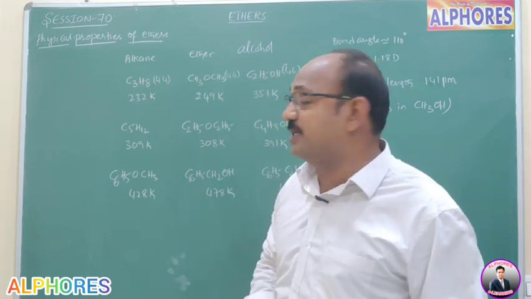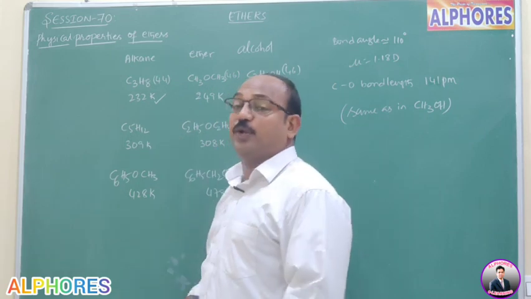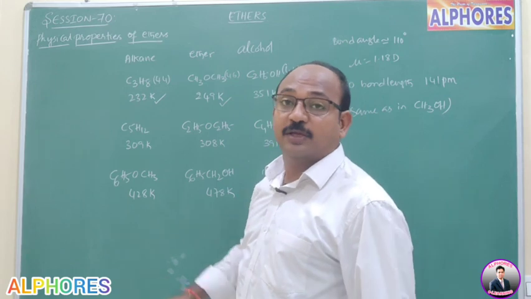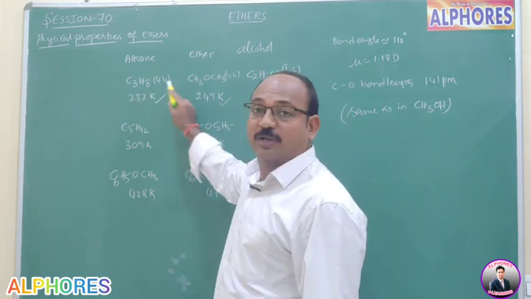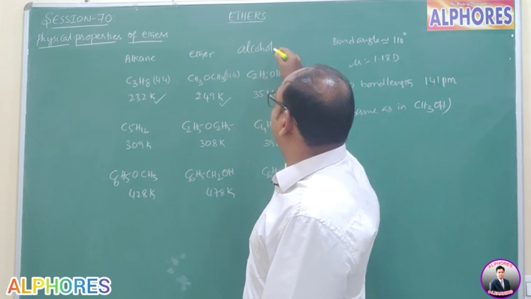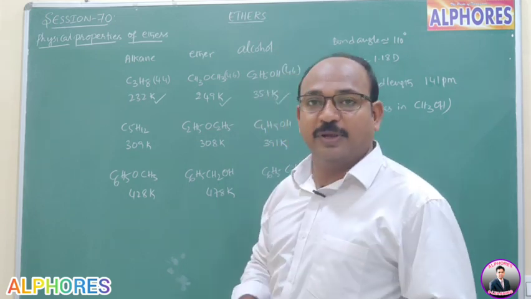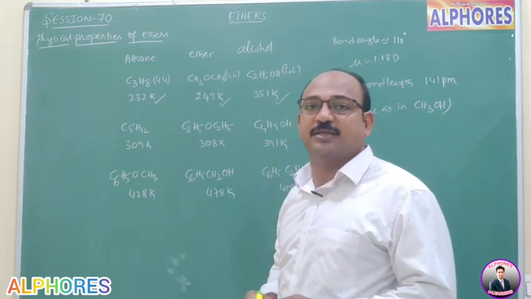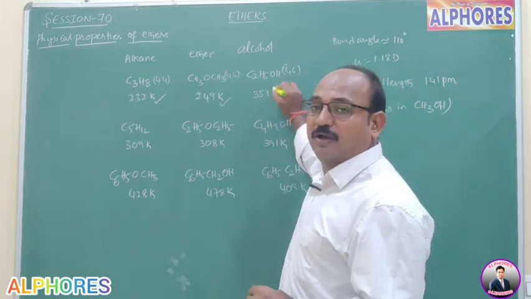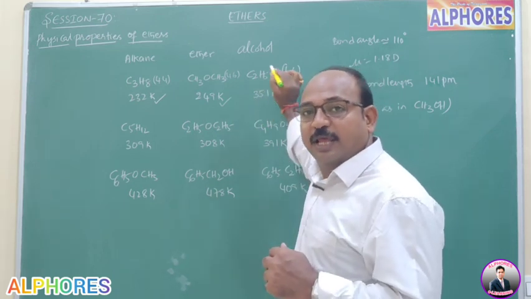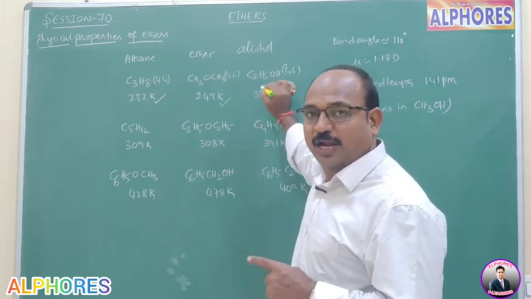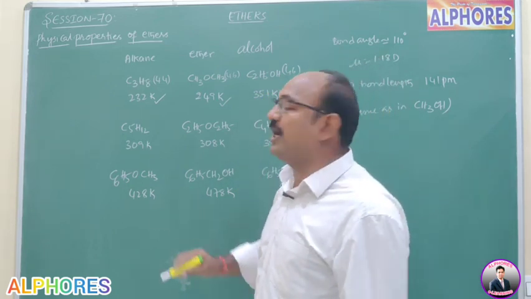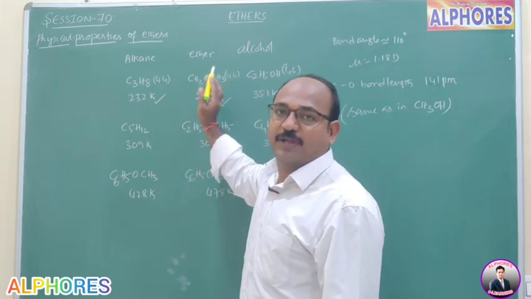If you observe the boiling points here, for alkane it is 232 Kelvin, whereas for ether 249 Kelvin. So 232 and 249 are much close, whereas for alcohol it is 351 Kelvin. That means alkanes and ethers have nearly the same boiling points, but in alcohols the boiling point is more. Because of the presence of intermolecular hydrogen bonding only, alcohols have higher boiling points. Such hydrogen bonding does not exist in dimethyl ether.